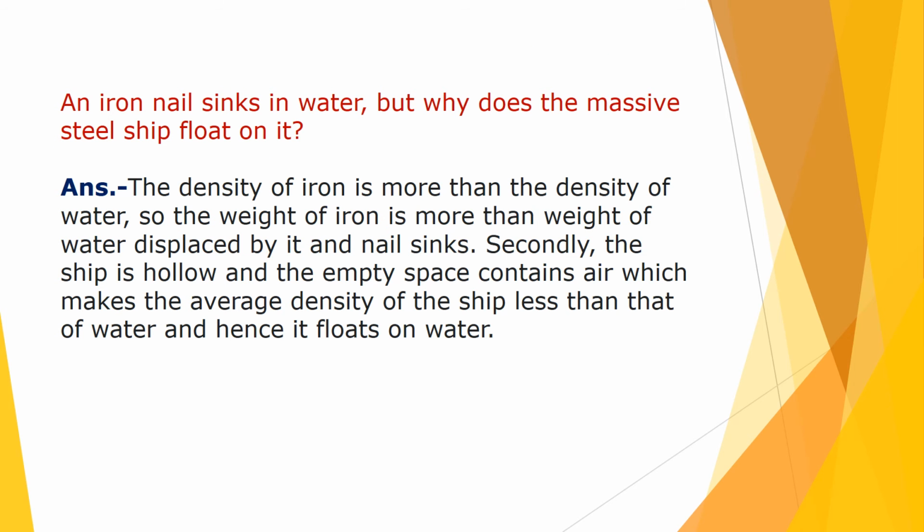So on the basis of that, one question we have to answer, children. An iron nail sinks in water, but why does a massive steel ship float on it? So the density of iron is more than the density of water. So the weight of iron is more than the weight of water displaced by it, and due to that the nail goes down to the bottom.